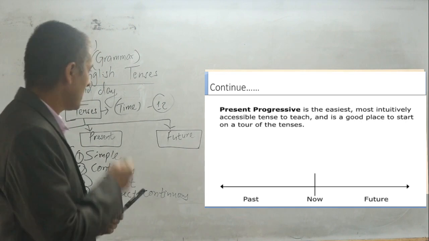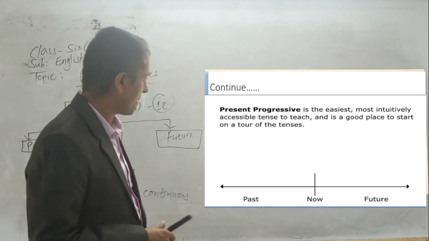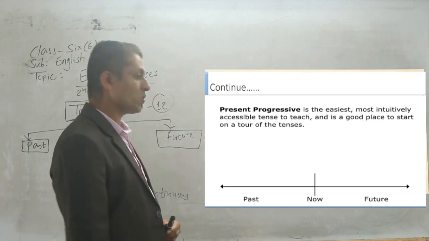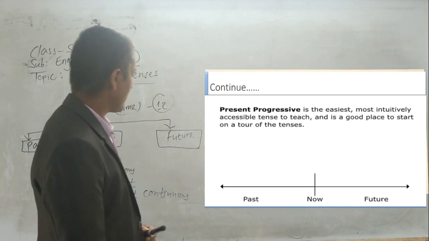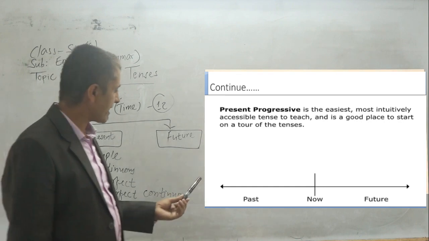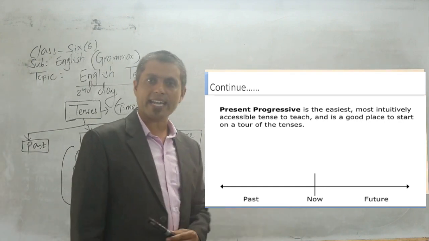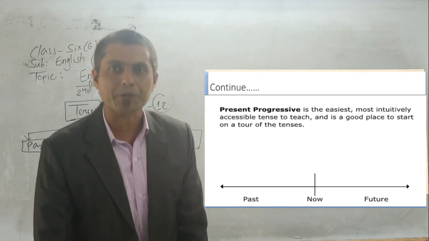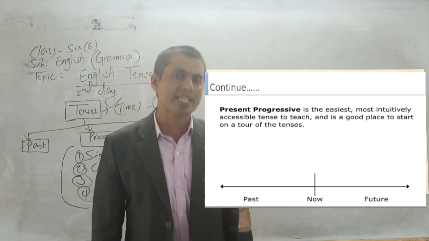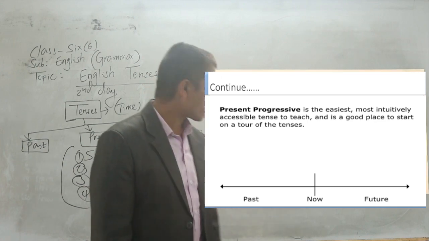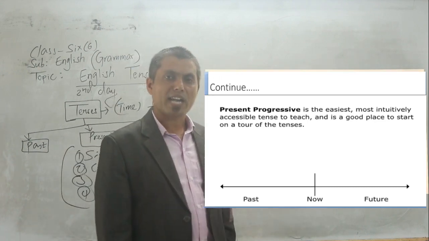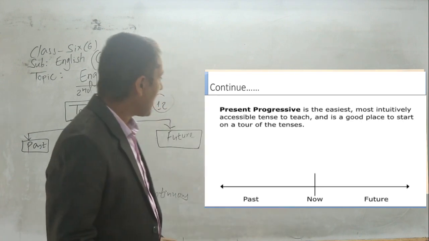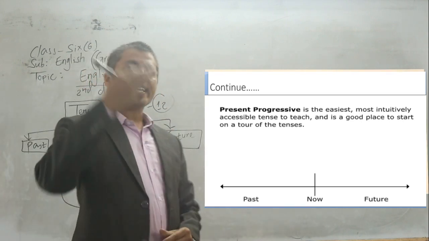Okay, my dear student, you can see the timeline here at the bottom of this slide. Look at the slide. Arrows go in two directions, east and west. Now look at the middle, as I told you before. Whatever you do at current time, at present time, is indicated by this timeline.